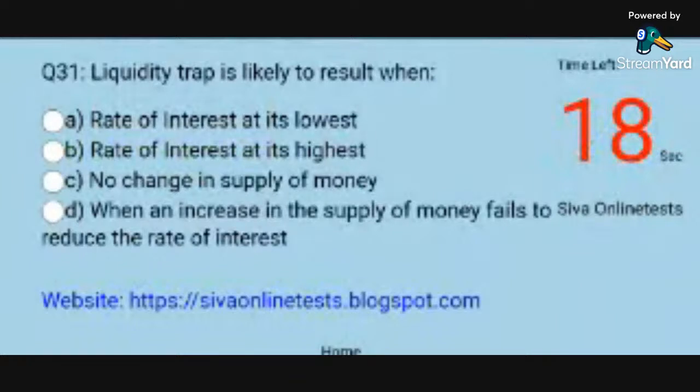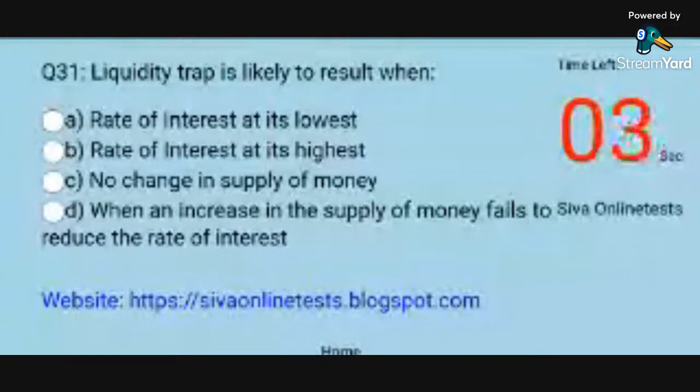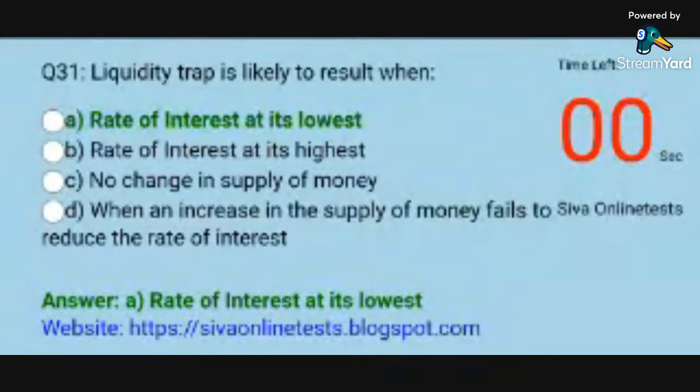Question 31. Liquidity trap is likely to result when. Options. A. Rate of interest at its lowest. B. Rate of interest at its highest. C. No change in supply of money. D. When an increase in the supply of money fails to reduce the rate of interest. Answer. A. Rate of interest at its lowest.